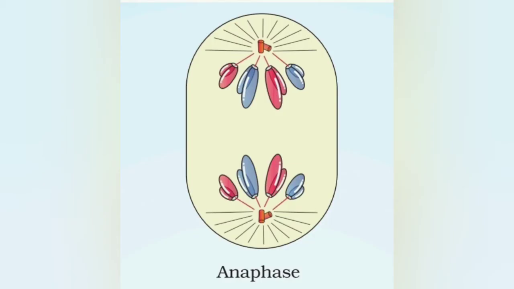Here is the cell that represents the anaphase. The cell becomes somewhat elongated in structure. On both the poles, spindle fibers contract in order to separate the sister chromatids from the chromosome, and hence the chromosomes get equally distributed on both the poles. Here the spindle fibers are attached to the kinetochore of both the chromosome chromatids.